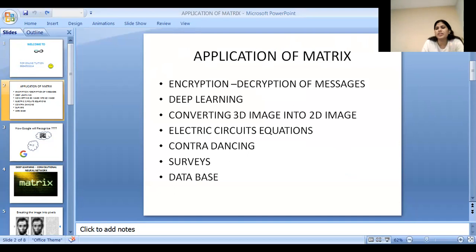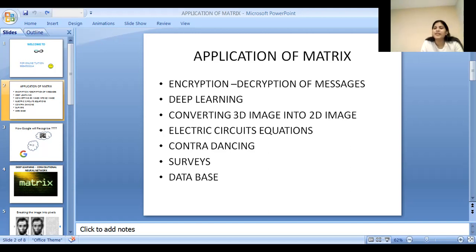So, encryption and decryption of messages. Imagine a situation: you are a sender, you're going to send a confidential message to a receiver. It can be bank account details, it can be a password, or it can be a confidential message also. So that message needs to be encrypted and decrypted before it reaches the receiver.